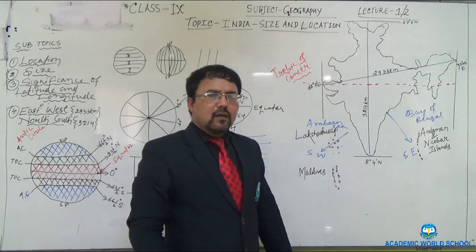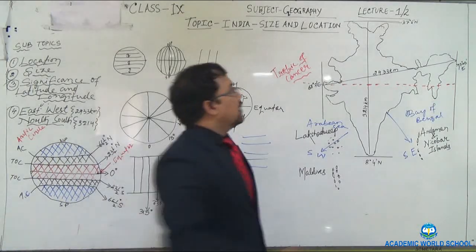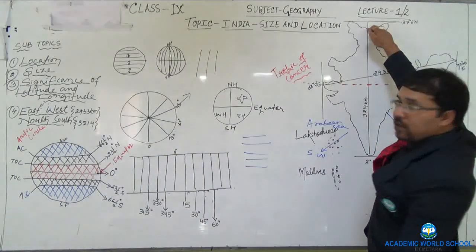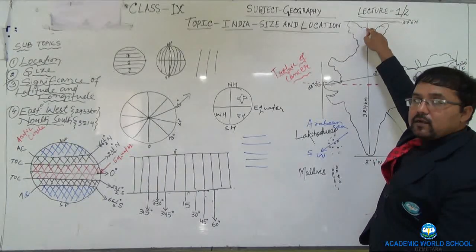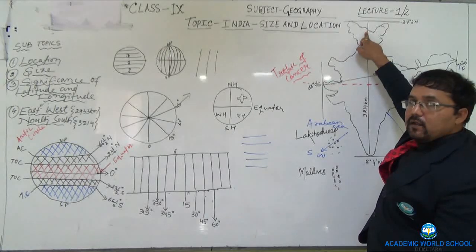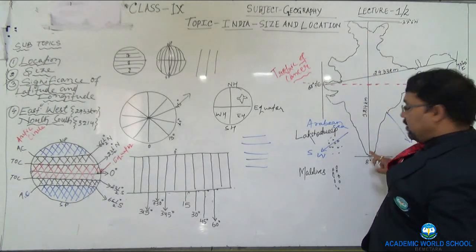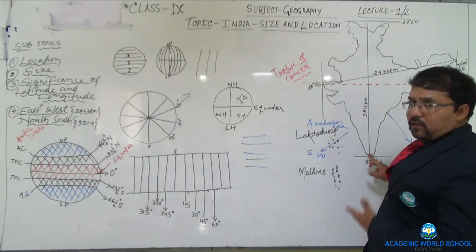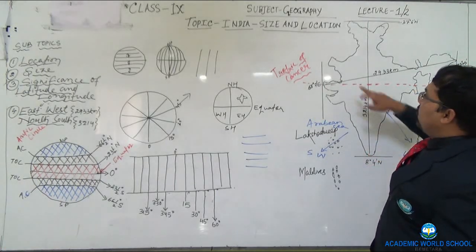You will find almost equal day and night. But at this point in Jammu and Kashmir, you will find a huge difference between day and night, and it happens only because of the Tropic of Cancer.